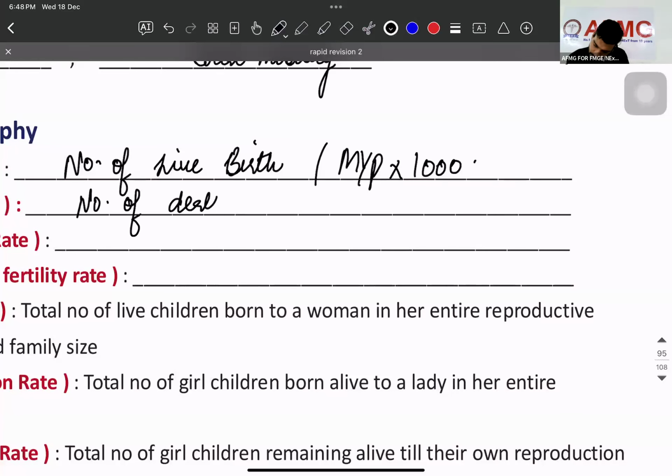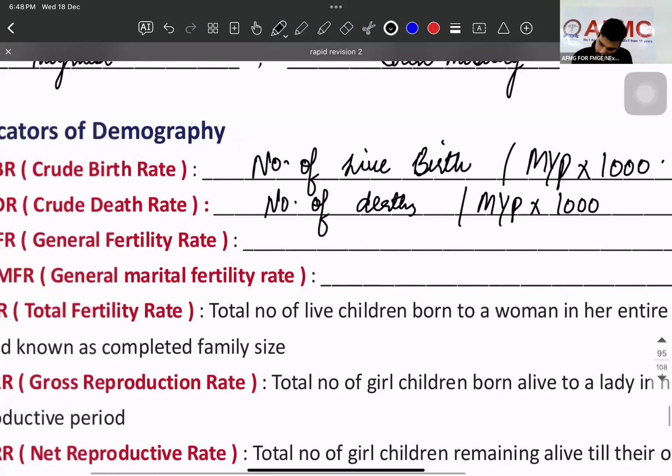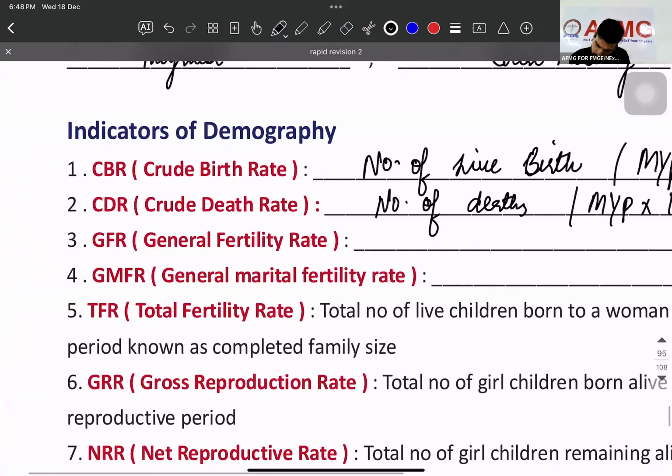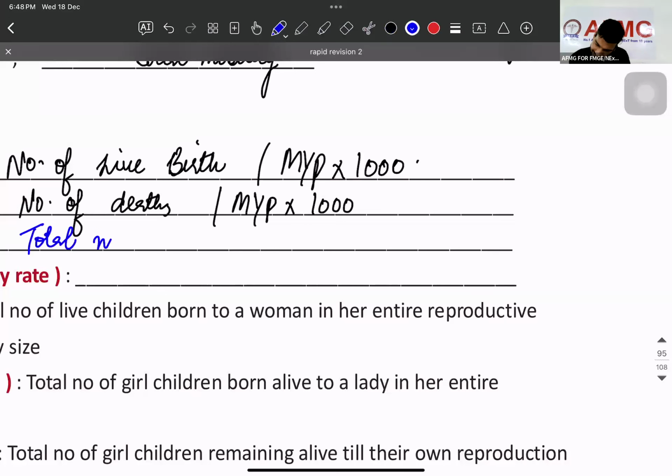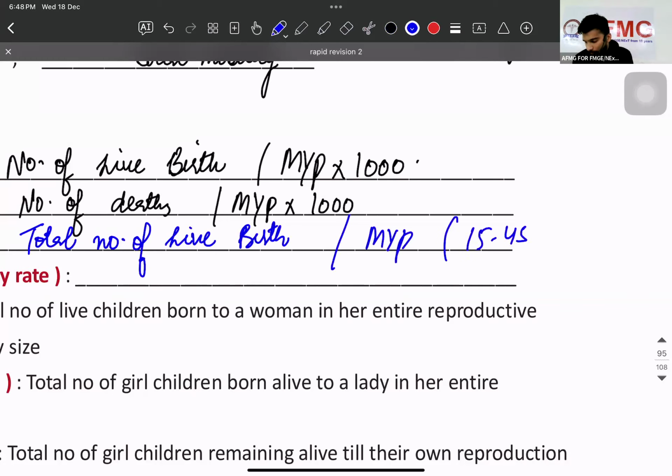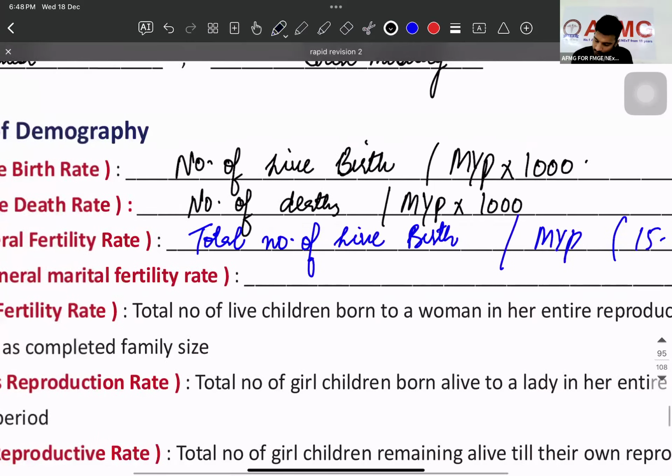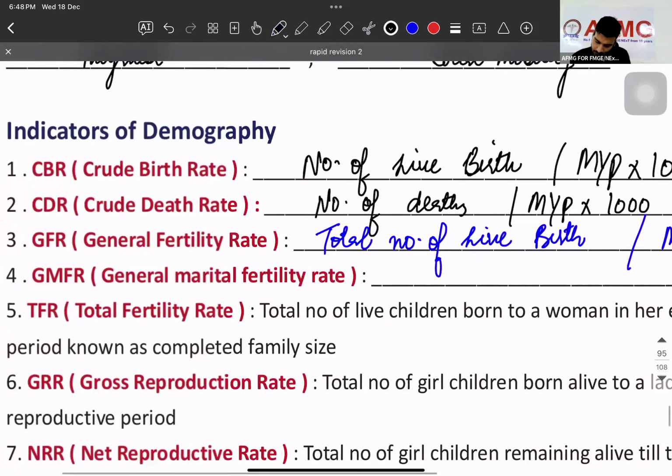Number of deaths upon mid-year population multiplied by 1000. General fertility rate. Total number of live births upon mid-year population of an age group between 15 to 45. Okay? Multiplied by 1000. General marital fertility rate.